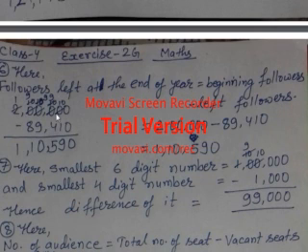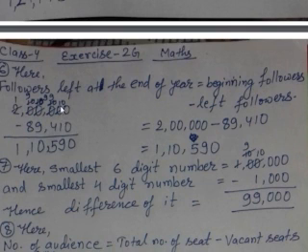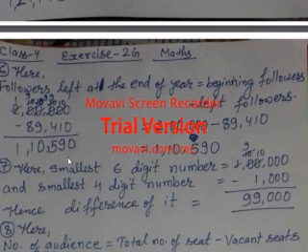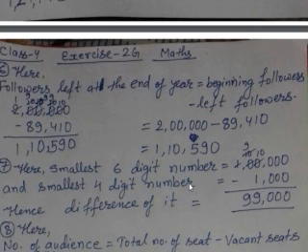And again this third 0 gives 1 carry to the fourth 0. So this becomes 10 and the earlier one becomes 9. And the last one, both up and down, is 0, so we did not transfer. 0 minus 0 is 0 only. Now 10 minus 1 is 9. And 9 minus 4 is 5. And 9 minus 9 is 0. And 9 minus 8 is 1. So it becomes 1,10,590. So I have written beginning followers minus left followers, that is 2 lakh minus 89,410.